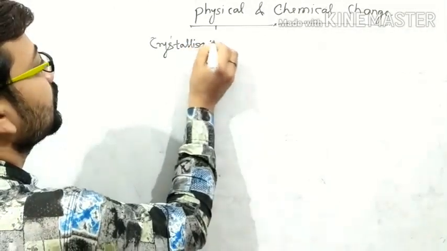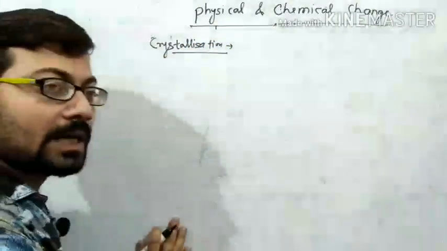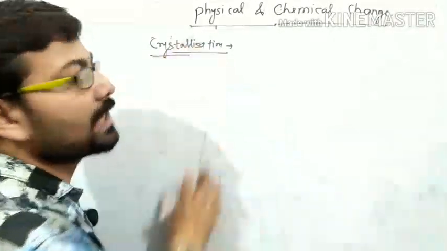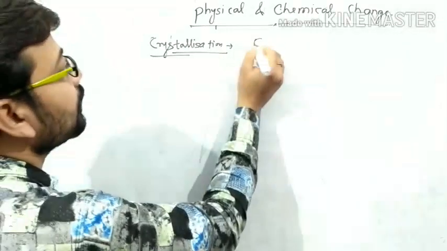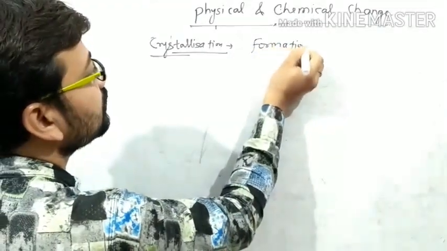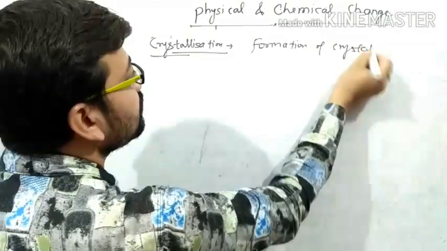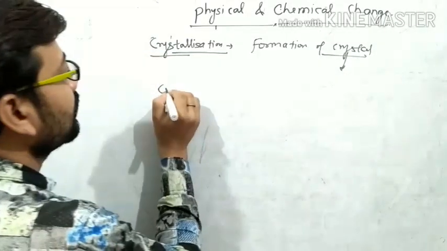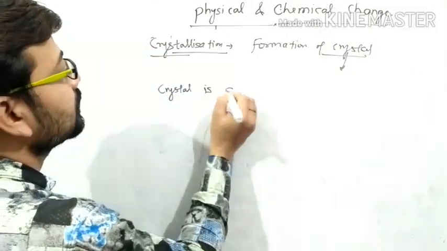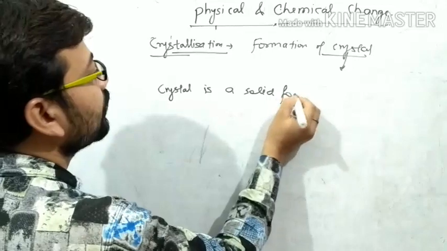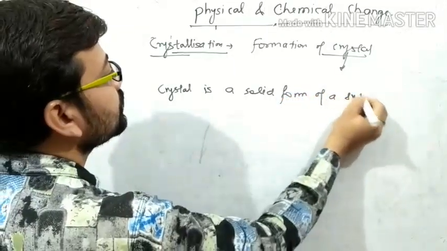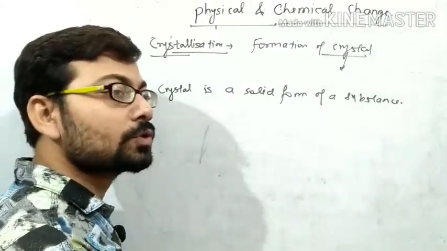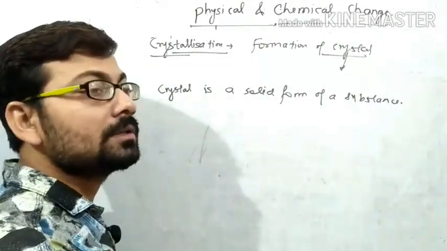Crystallization. What is crystallization? Before starting crystallization, what is crystal? Because the formation of crystal is called crystallization, meaning formation of crystal. So what is crystal? Crystal is a solid form of a substance. Any substance's solid form is called crystal.